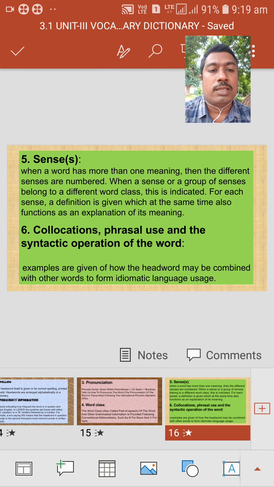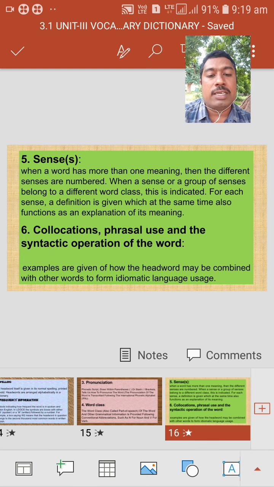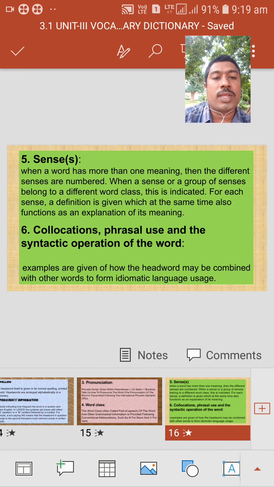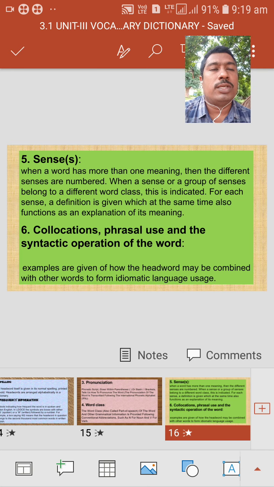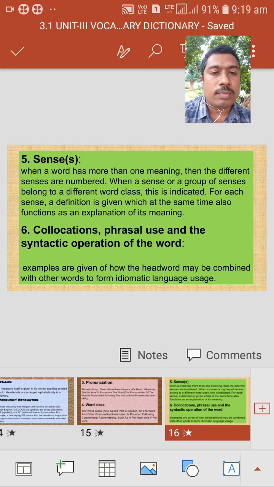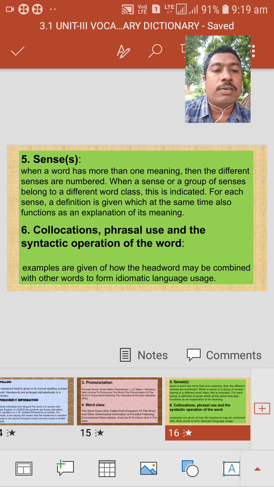Then the next use is collocations, phrasal use and the syntactic operation of the word, which express the usage of the word, how we are going to use that head word or root word in a sentence, whether in the form of a noun or in the form of a verb.